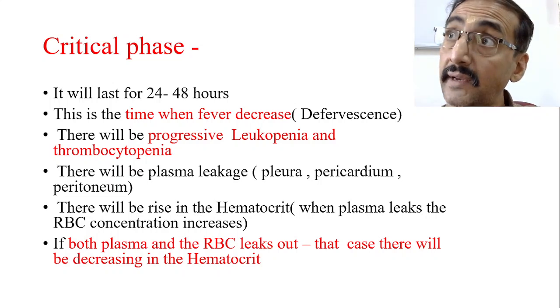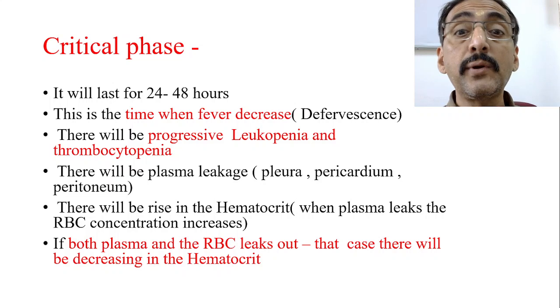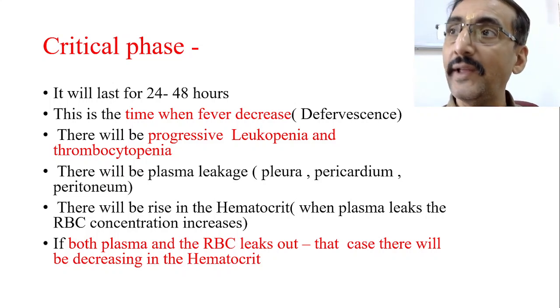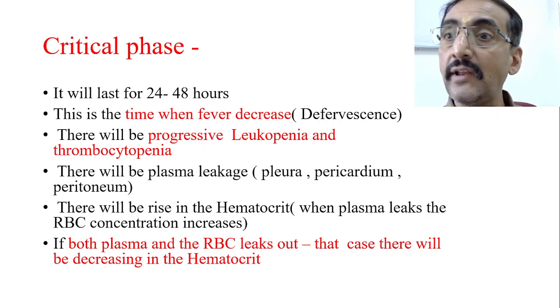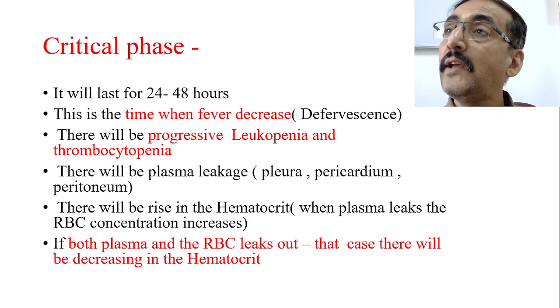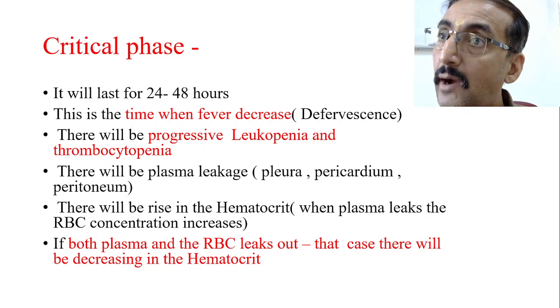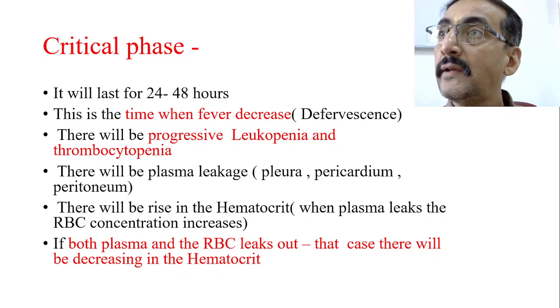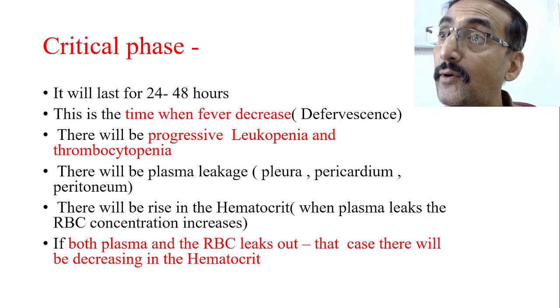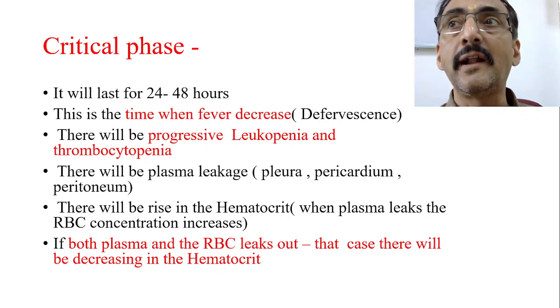The fever is coming down, but there will be progressive leukopenia and thrombocytopenia. If you see the platelet count and CBC, leukopenia is coming down dangerously, and the platelet count is also coming down. That means blood plasma is leaking out of the vessel into the extravascular space, along with proteins, WBCs, platelets and RBCs.